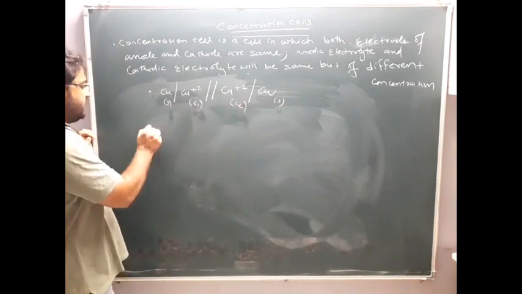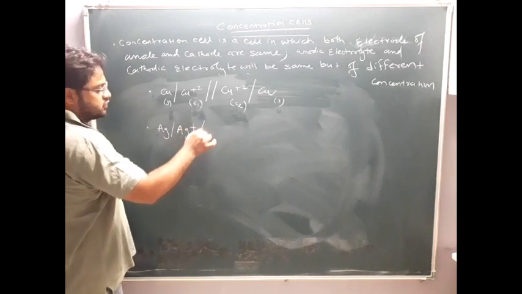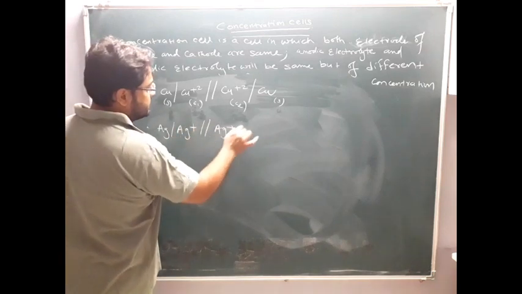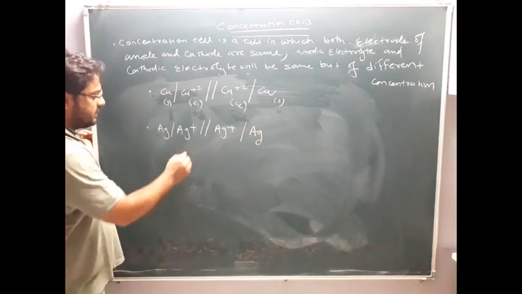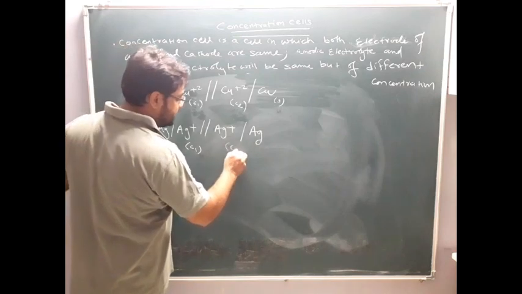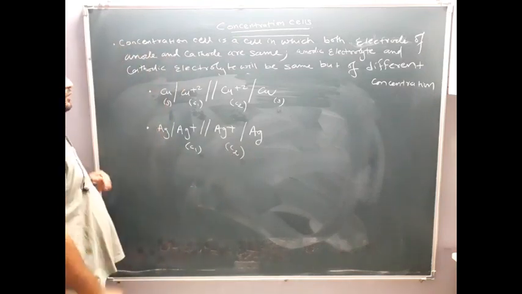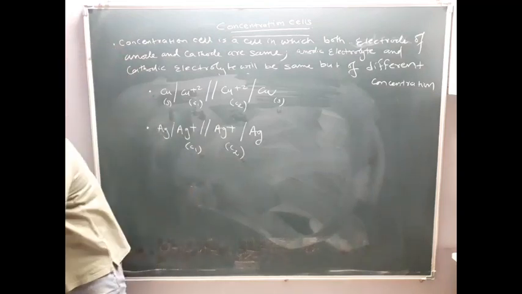Clear? Another can be Ag. Here also I can write Ag+, salt bridge, Ag+ slash Ag. Clear? So this is also nothing but one type of concentration cell, but here the concentration of Ag+ will be C1 and here the concentration of Ag+ will be C2. You can note it down. So these are nothing but examples of concentration cells. Clear?